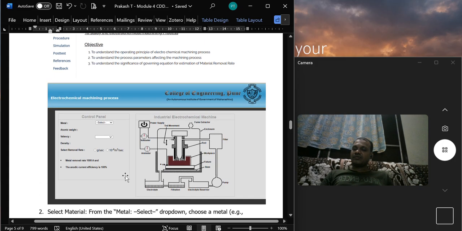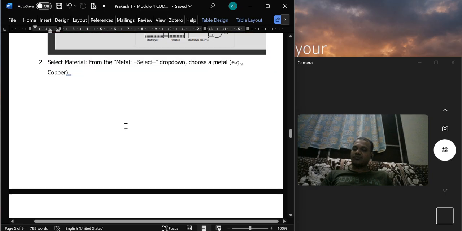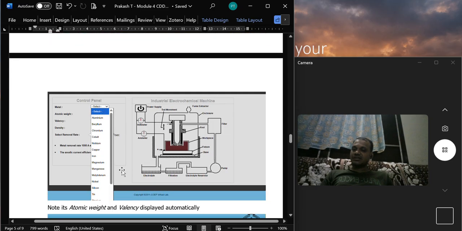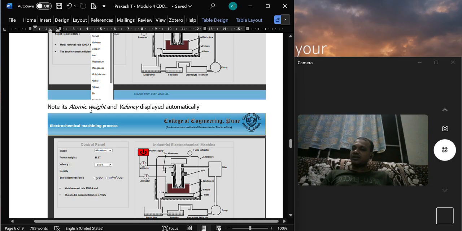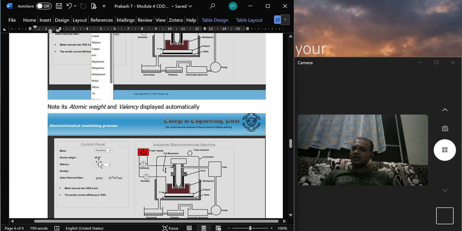So where this screen will appear, and you may select what kind of metal. If you click this select drop down, it shows some various metals here. So you may choose which kind of material you want. For example, if you assume aluminum, it automatically calculates the atomic weight. So here I choose aluminum, and the atomic weight is also calculated.